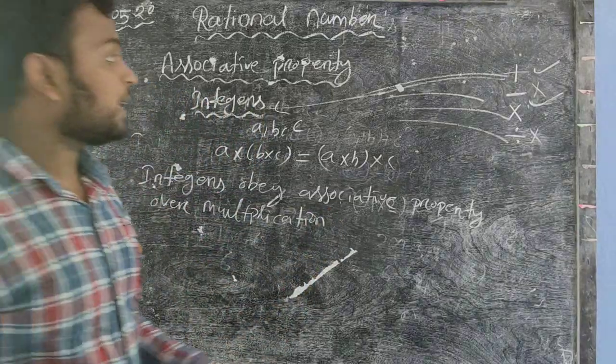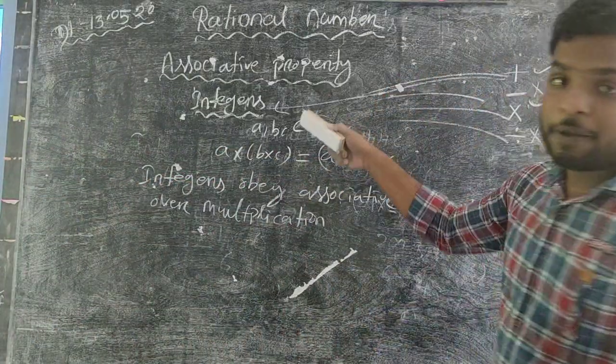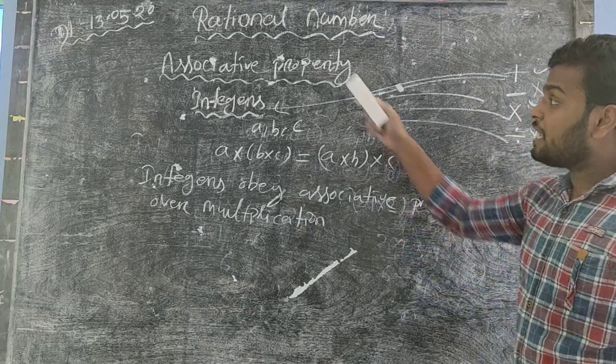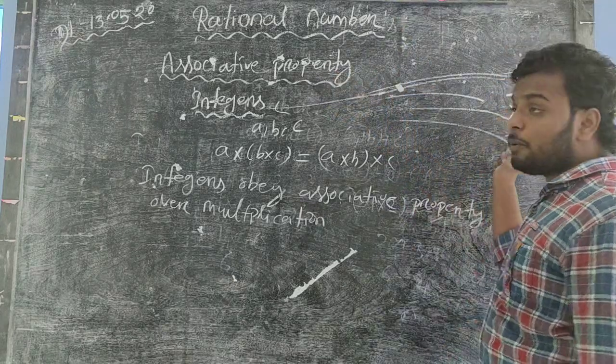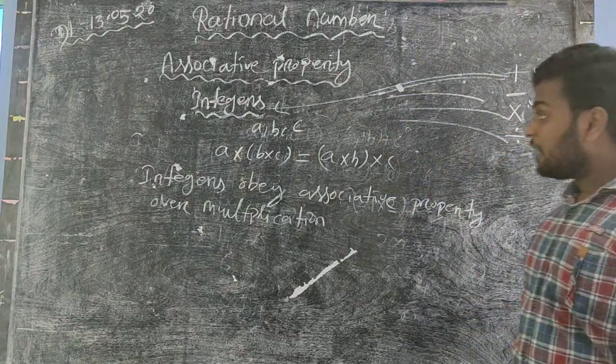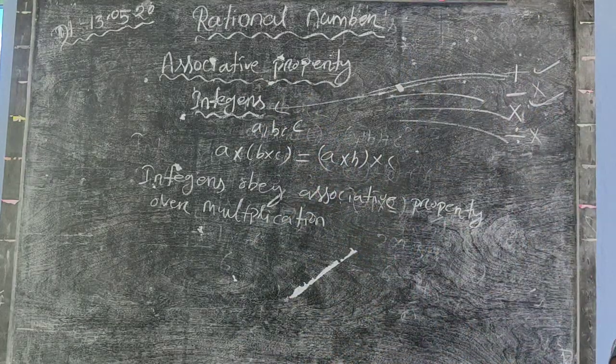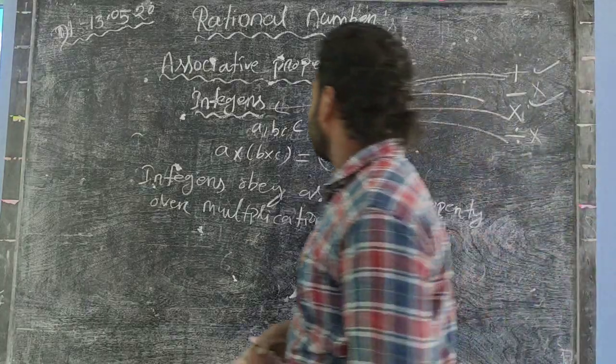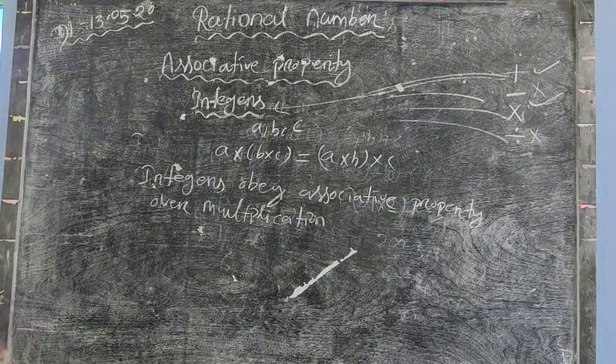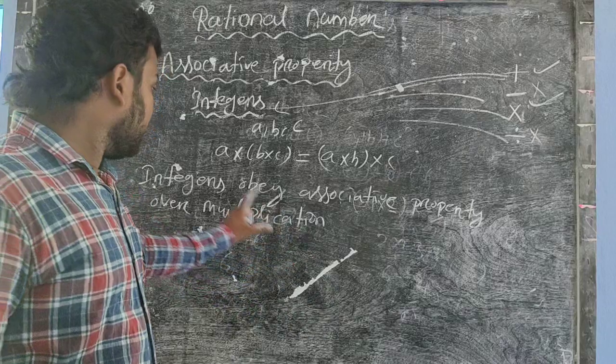Okay, so in the case of addition, it obeys associative property. In the case of subtraction, it does not obey associative property. But in the case of multiplication, it does obey associative property. Okay, so now the last division. Write the example on the slide.